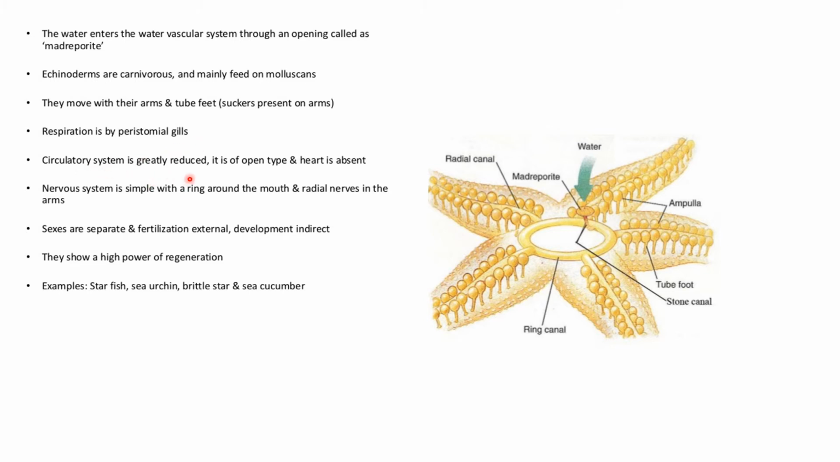Circulatory system is generally reduced, it is open type and heart is absent. Nervous system is simple with a ring around the mouth and radial nerves in the arms. So this is the ring which forms a nervous system. Sexes are separate, fertilization is external, development is indirect. Indirect which means there is metamorphosis. They show a high power of regeneration, example is starfish.